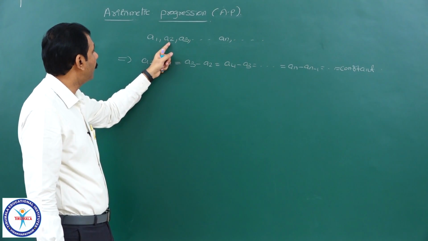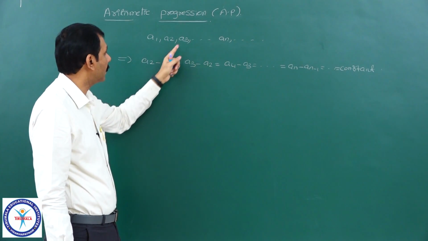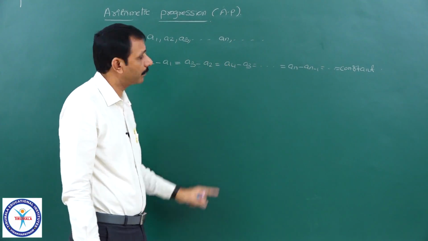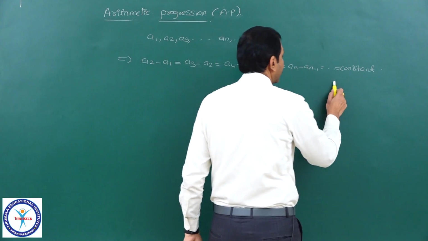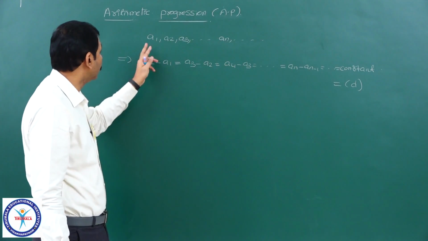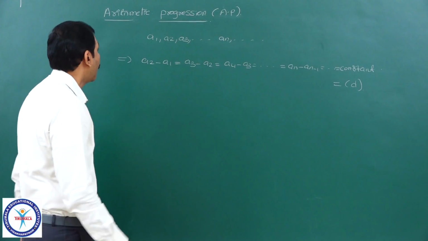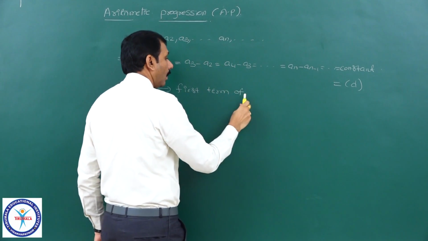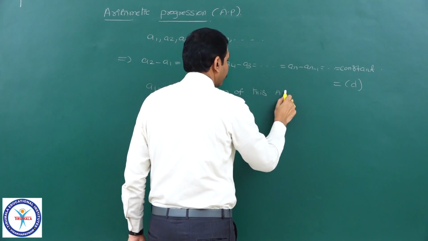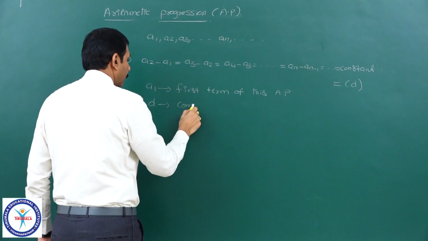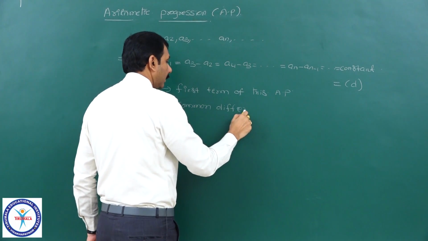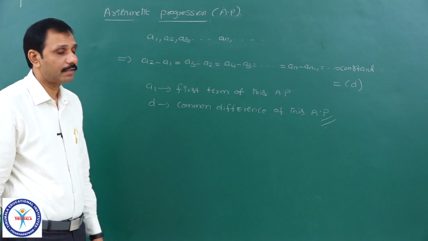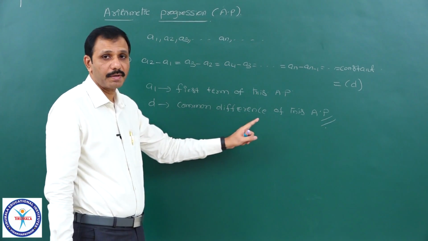That is, if I take second minus first, or third minus second, or fourth minus third and so on, nth minus (n minus 1)th term, all these are the same and equal to a constant, which I denote with D. Now this sequence is called an arithmetic progression, where A1 is called the first term of this AP and D is called the common difference of this AP.